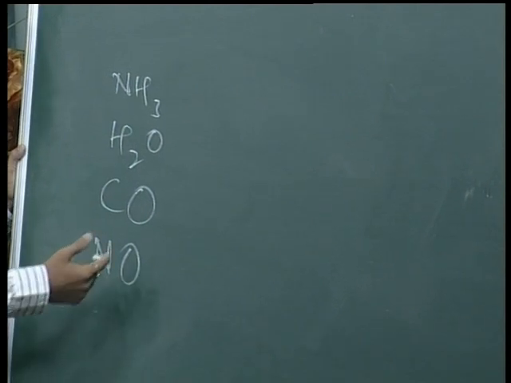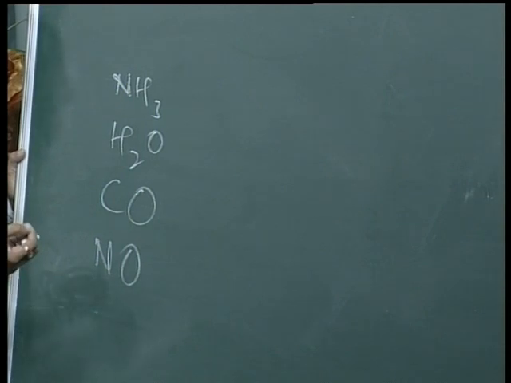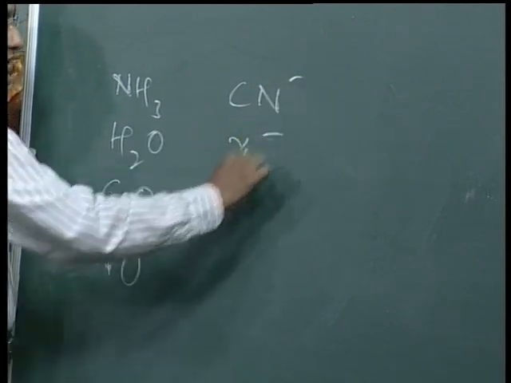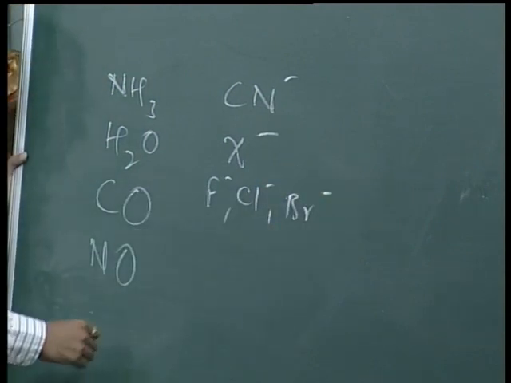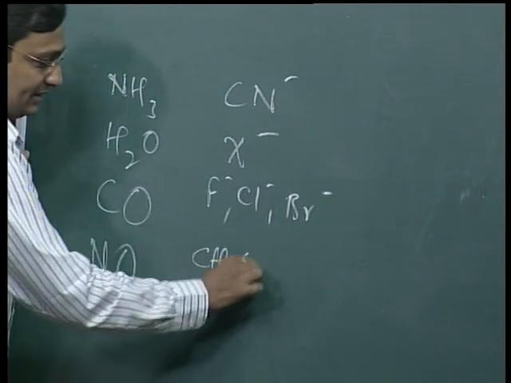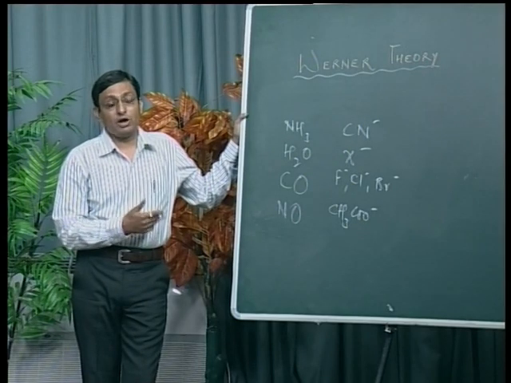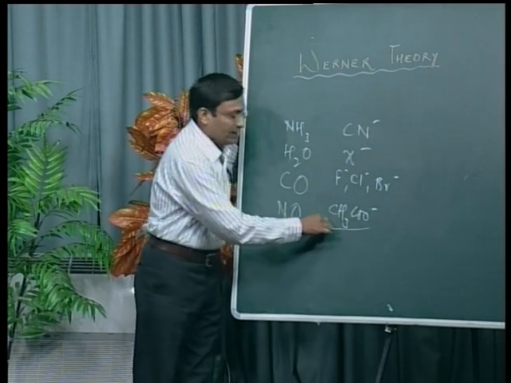If any ligand is an anion and has the tendency to form a single coordinate covalent bond with a metal ion, it is called an anion monodentate ligand. For example, cyanide ion and all halogens, it may be fluoride, chloride, bromide, etc. Suppose acetate ion, CH3COO-, this is again a monodentate anion ligand. It's an organic ligand. The others are inorganic ligands. Acetate ion is an organic ligand.